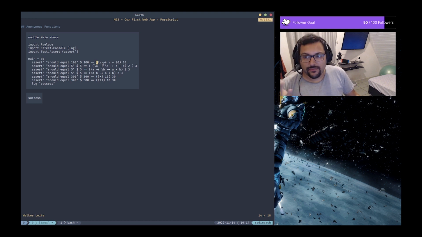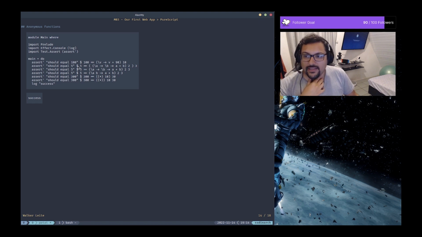Then the return from this function is evaluated against the equal function that already has this 100 value, and we're going to evaluate if this 100 is equal to this given value here, which should be, because we are adding 10 with 90 here, also 100. So this returns true, and as you saw here, we are logging success, so we don't have an error here, so we're okay.